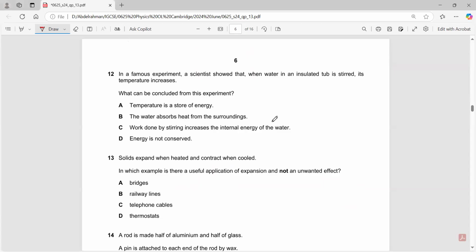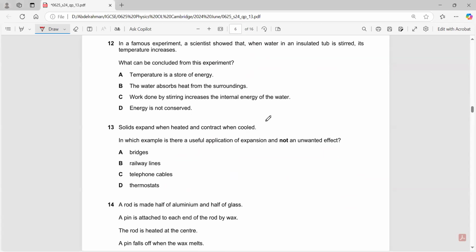Question 12. A famous experiment. Scientists showed that when water in an insulated tub is stirred, its temperature increases. What can be concluded from this experiment? Temperature is a store of energy. Water absorbs heat from the surroundings. Work done by stirring increases the internal energy of the water. Energy is not conserved. No, we know that energy is always conserved. So D is wrong.